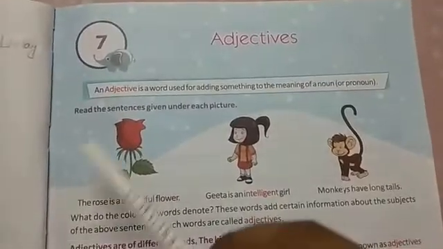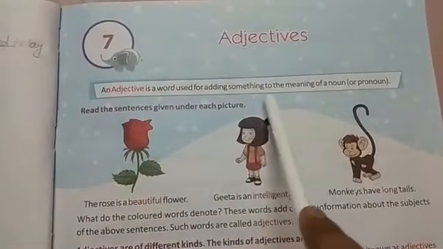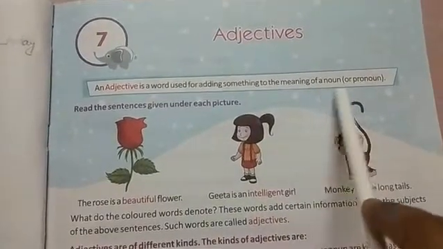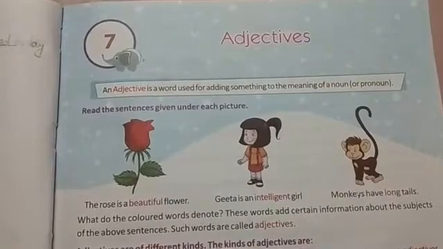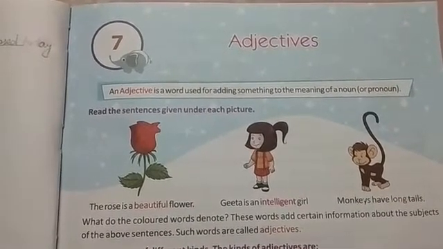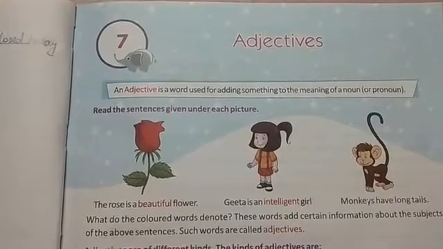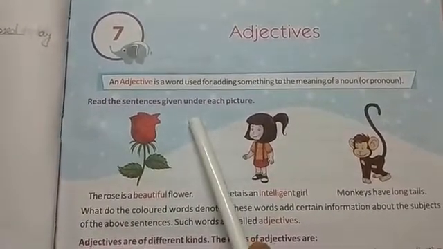So what is an adjective? An adjective is a word used for adding something to the meaning of a noun or pronoun. So an adjective is a word that adds something more meaningful to a noun. Now see these sentences.